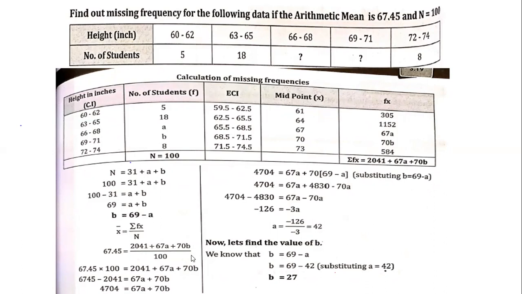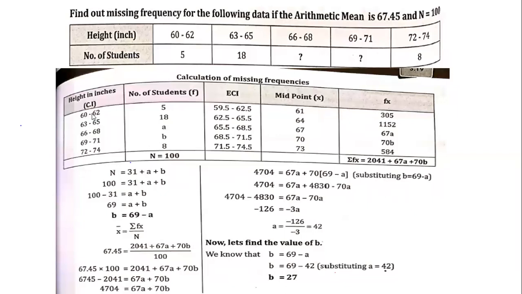Based on this, you have to calculate the x bar. The x bar is sigma fx divided by n. But at the same time, in this particular problem, you can see there are two missing frequencies under the class intervals 66 to 68 and 69 to 71.